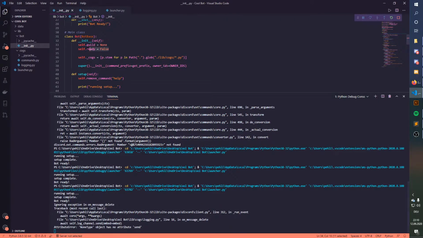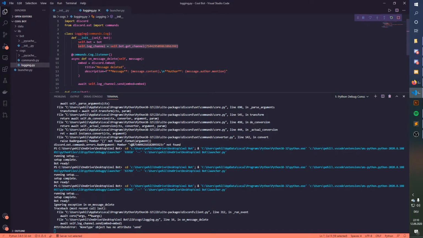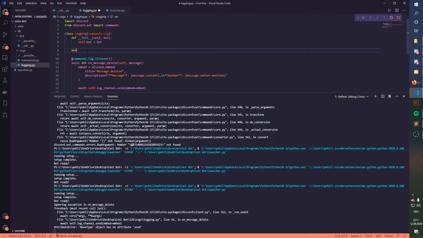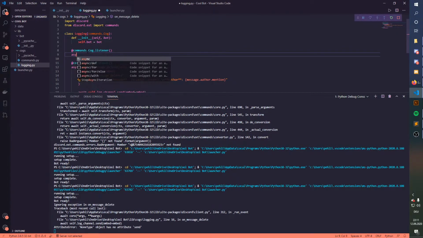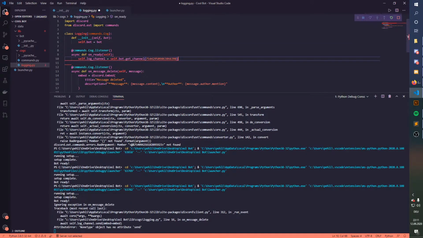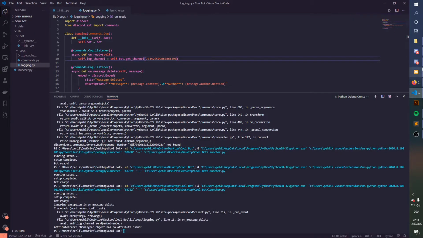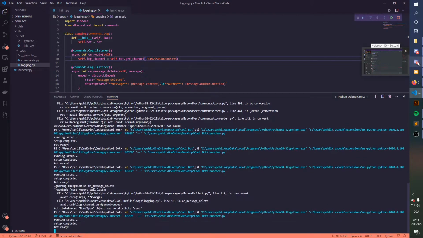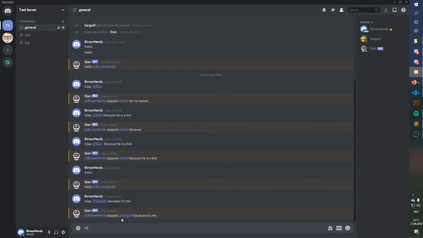That's weird. Oh yeah, probably because I defined it in there. Then I probably need to make it here, def on_ready. At commands.Cog.listener, async def on_ready(self), and here I'll paste that in. Gotta restart the bot real quick. Oh god, I love discord.py. No, actually, I really hate it. So now let's test this again. Send in hi, delete the message, and here we go.